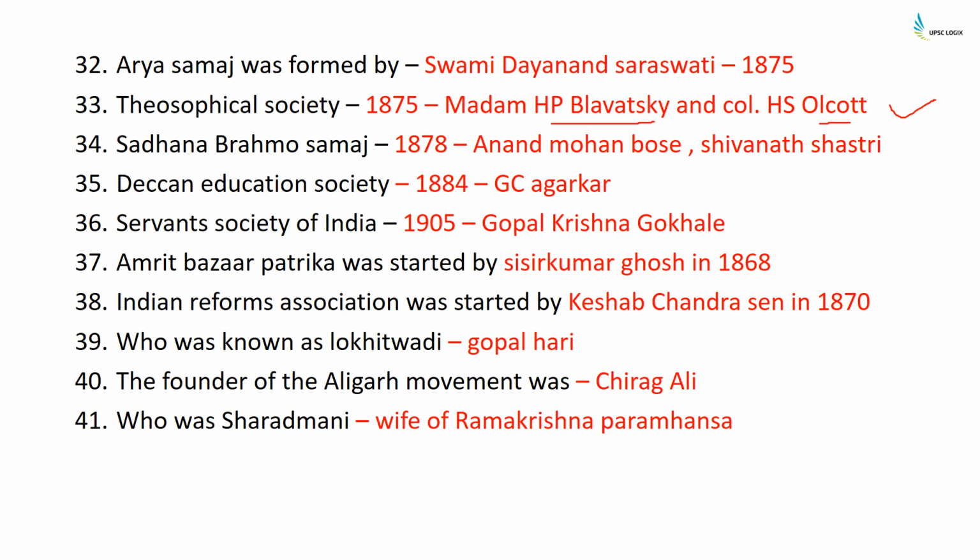Sadharan Brahmo Samaj was formed in 1878 by Anand Mohan Bose and Shivnath Shastri. Deccan Education Society in 1884 by G. G. Agarkar. Servants of India Society in 1905 by Gopal Krishna Gokhale. Amrita Bazar Patrika was started by Shishir Kumar Ghosh in 1868. This is also an important question. Indian Reform Association was started by Keshab Chandra Sen in 1870.